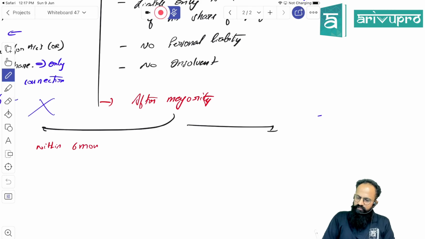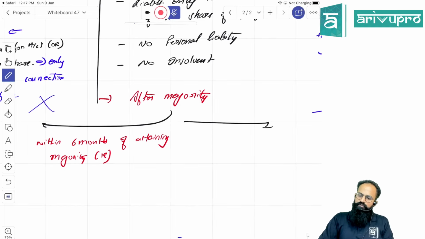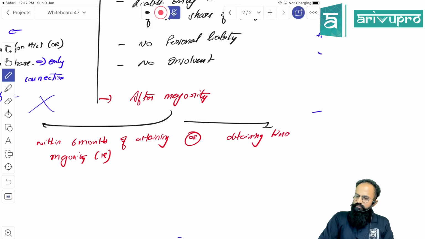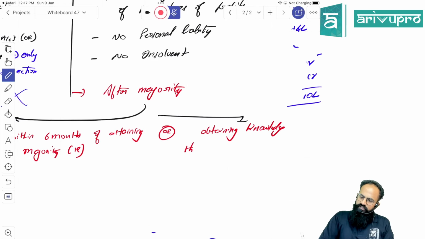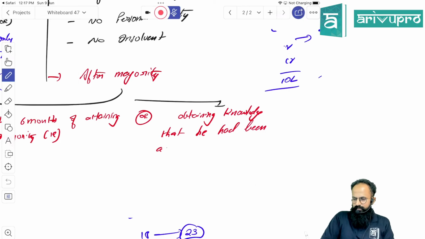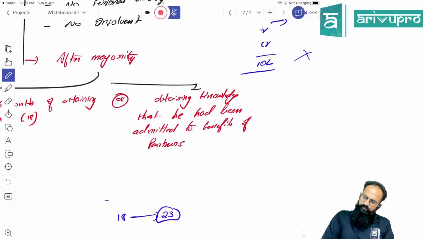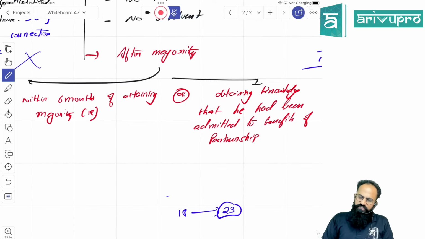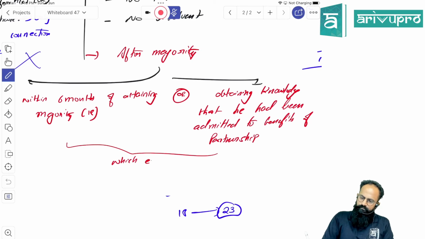Within 6 months of attaining majority, that is the day you become 18, from that day 6 months, or obtaining knowledge that he had been admitted to the benefits of partnership, whichever is later. Clear?